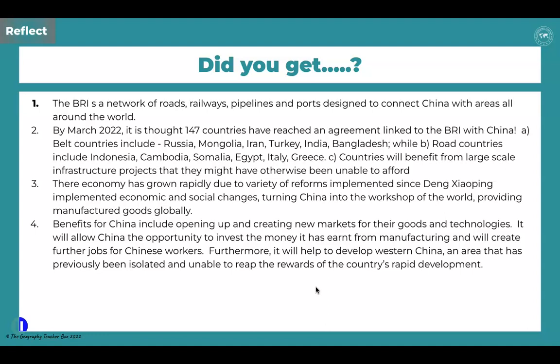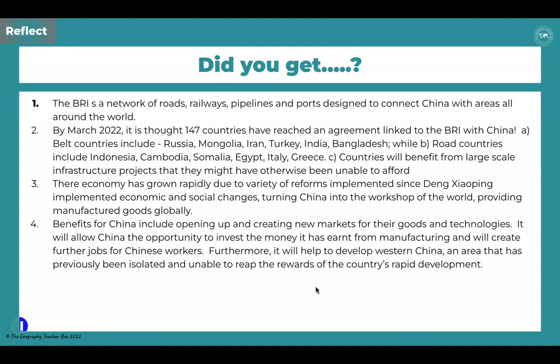The main reason that the BRI exists really is to try and distribute that wealth. If you remember last lesson, you had a look at the map showing the difference between the rural areas and the urban areas in terms of income, and there is quite a huge disparity between the two. So the BRI really hopes to try and connect the western parts of China to the rest of the country to try and ensure that they can also develop economically.